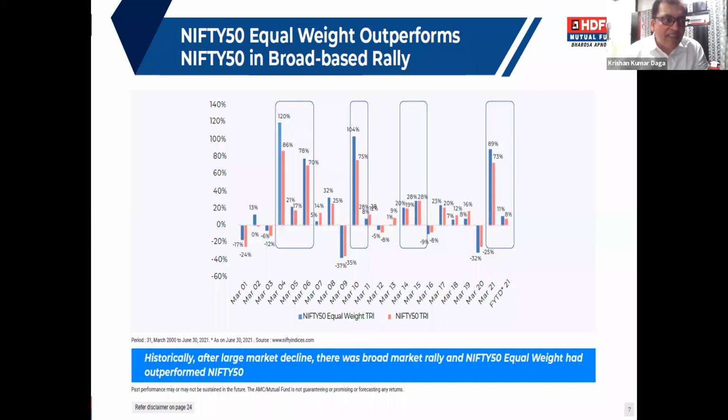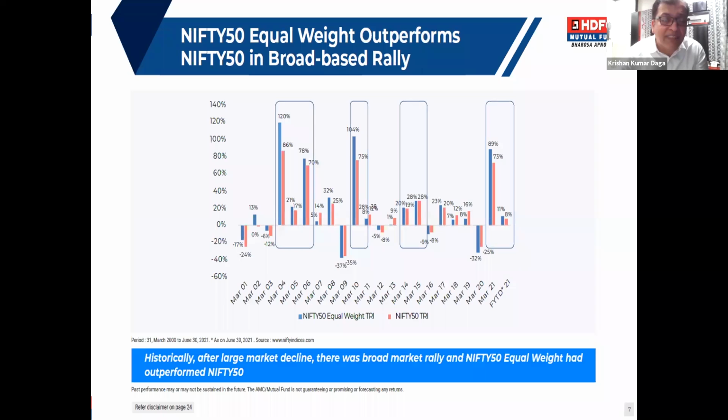This is another interesting slide. Basically, we are trying to show you the performance only, but in a different manner. In the earlier slide, we saw how many times the index is outperforming, or how much alpha it is generating on a CAGR basis or on a yearly basis. But this slide is giving you a different outcome. It is showing you the timing, so when to invest, or when you can generate better returns.